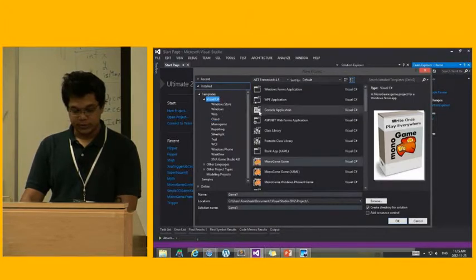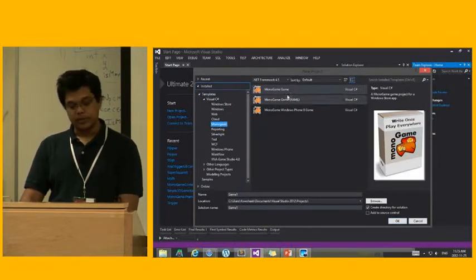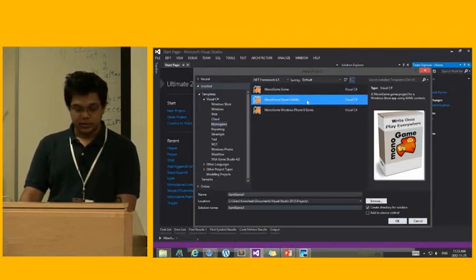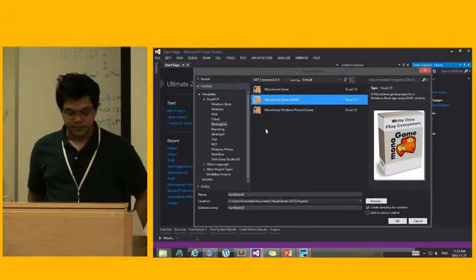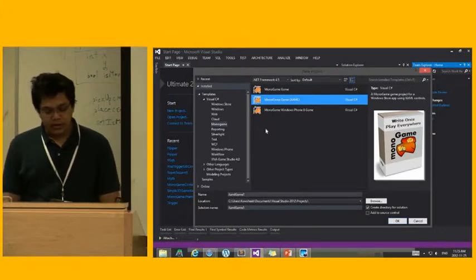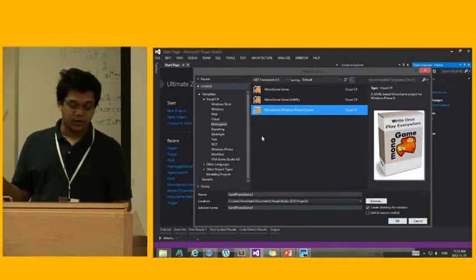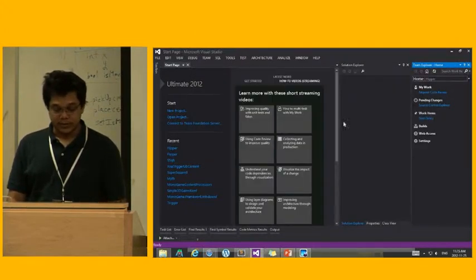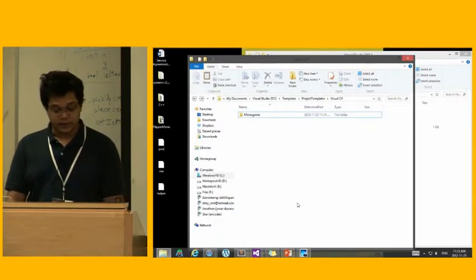So, Visual C#, you have all your stuff here. And on MonoGame, you have the MonoGame simple with the XAML, which is a really nice template if you want to hook up to a lot of the events that happen from the operating system. And the MonoGame Windows Phone 8 project. So really, MonoGame is now ready for all of this. Plus, a lot of things are getting underway because it's still in development.